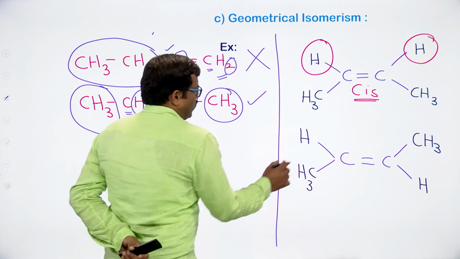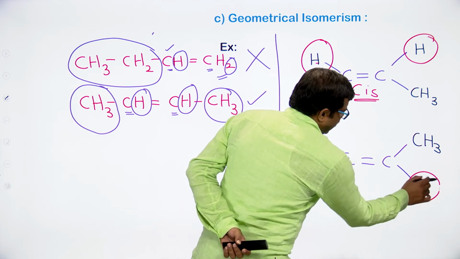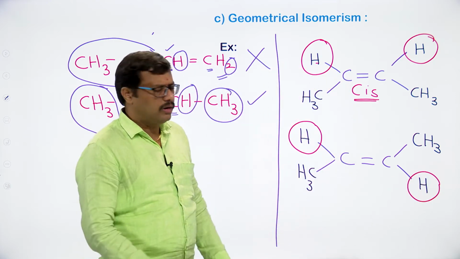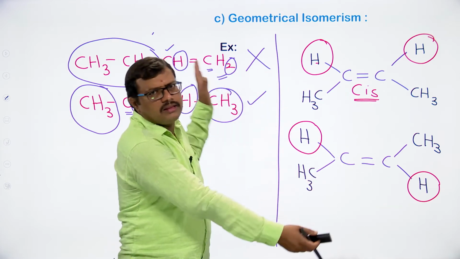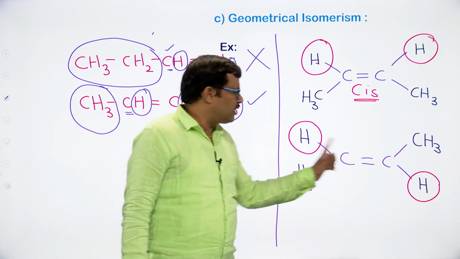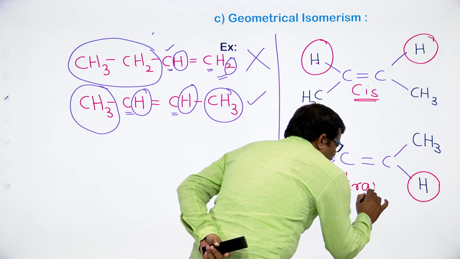Coming to the next one, if we observe, we have hydrogen here and on the other carbon the hydrogen is on the other side of the double bond. So the two hydrogens, the two identical atoms, are present on the opposite side of the double bond. So therefore we can call this isomer a trans isomer.